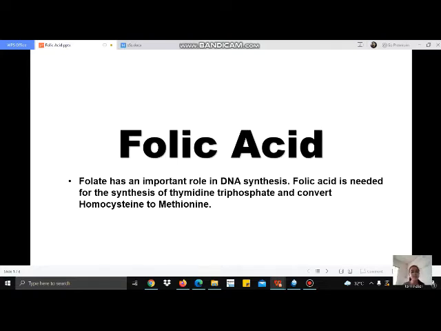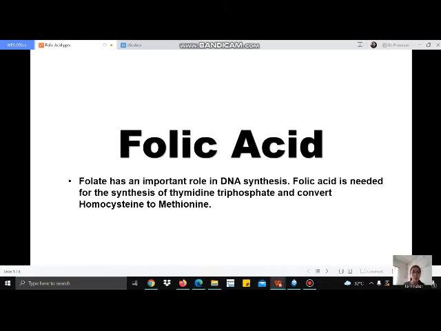Folate is the general term used for any form of the vitamin folic acid. Folic acid is the synthetic form in supplements and fortified food. Folate has an important role in DNA synthesis. Folic acid is needed for the synthesis of thymidine triphosphate and to convert homocysteine to methionine.